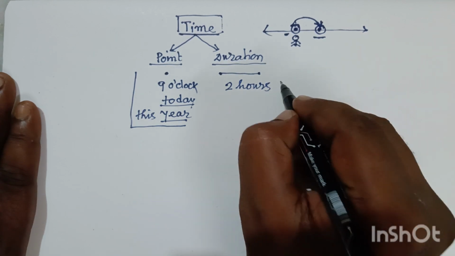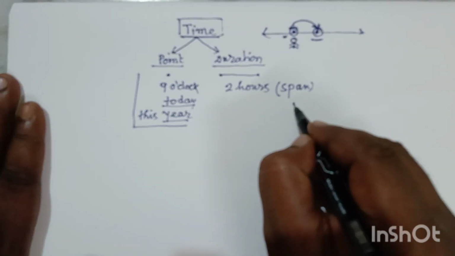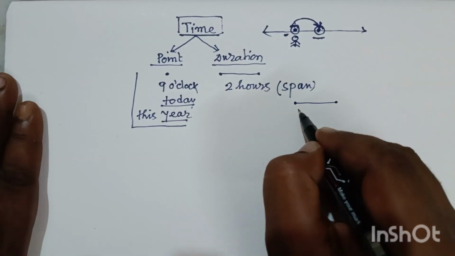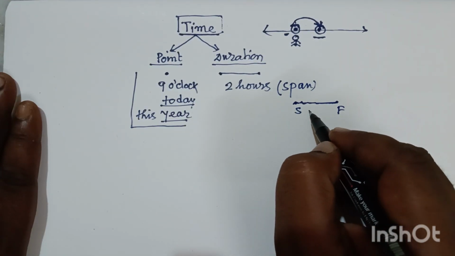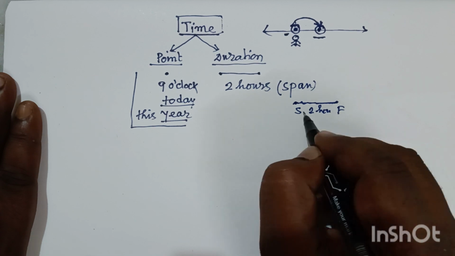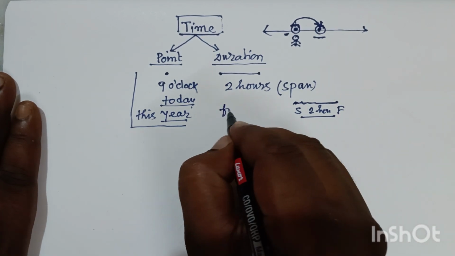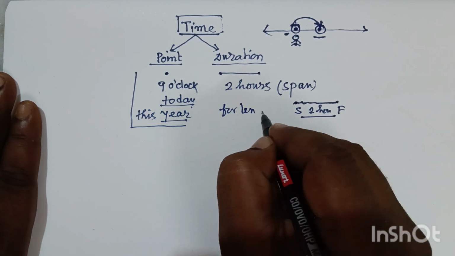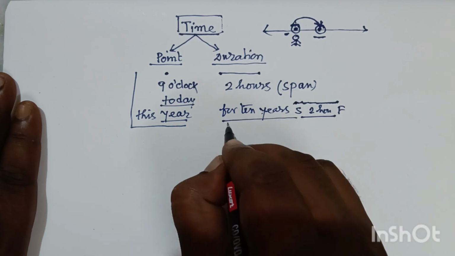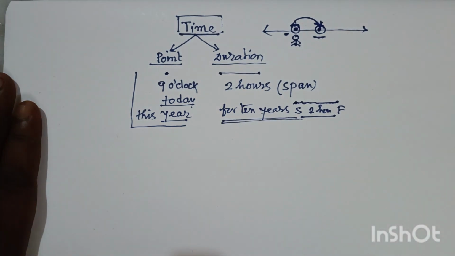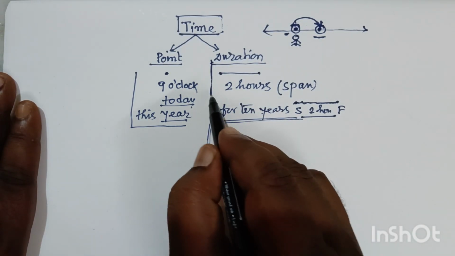And for duration, suppose 2 hours. Actually, it's a span of 2 hours. That means this is the starting point, and this is the finishing point, and between this time it is 2 hours. So it's a duration. Or you can say for 10 years, for 30 minutes, for 20 minutes. All these are durations. My dear friends, in this way time is divided.